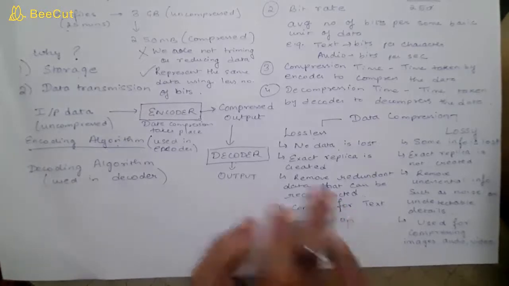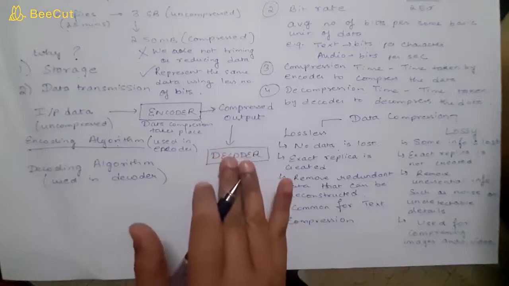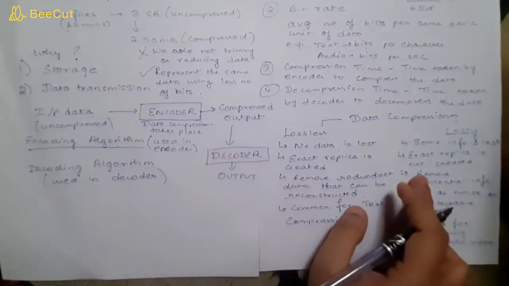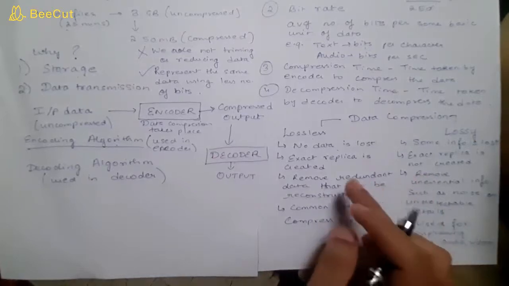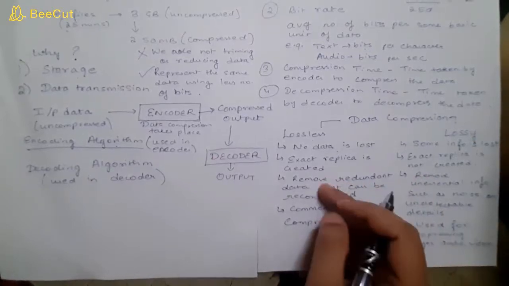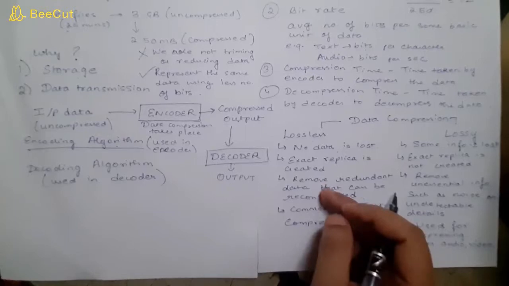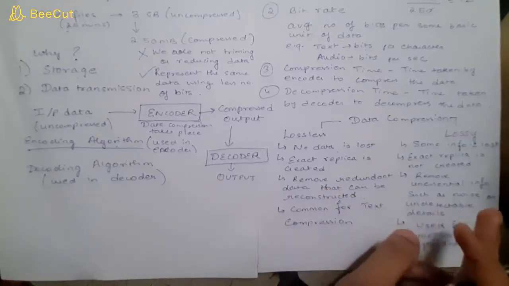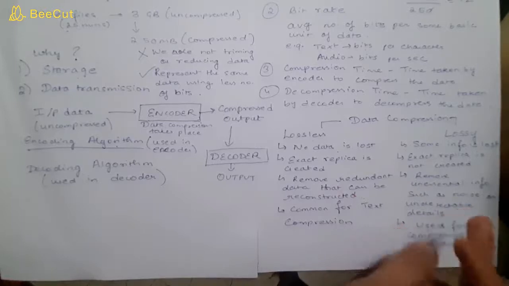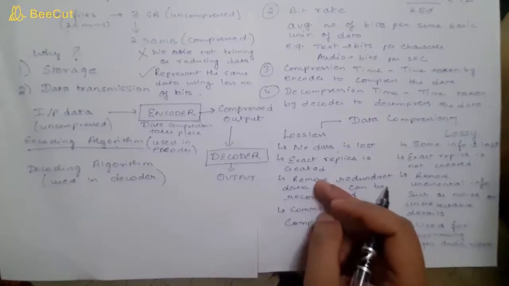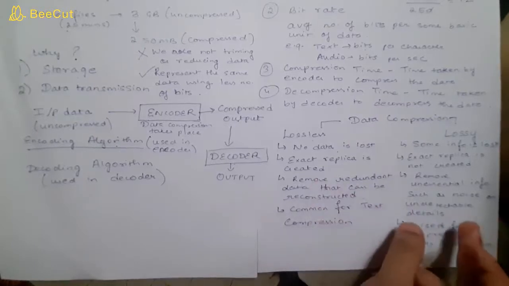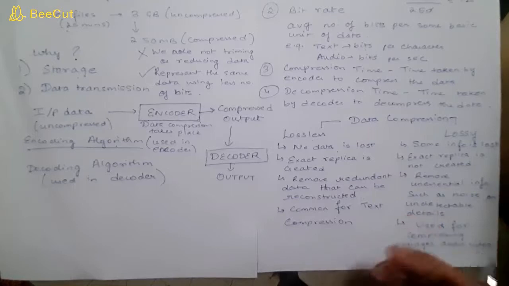You need to remember that in lossless, data is not lost and the decompressed data is the same as the original. In lossy, the decompressed data is not the same as the original. And second, in lossy the compressed version is significantly smaller than the original as compared to lossless, so lossy data compression reduces size more significantly.